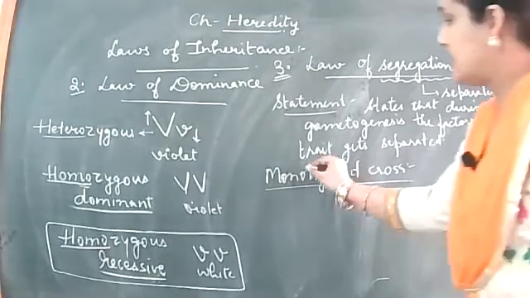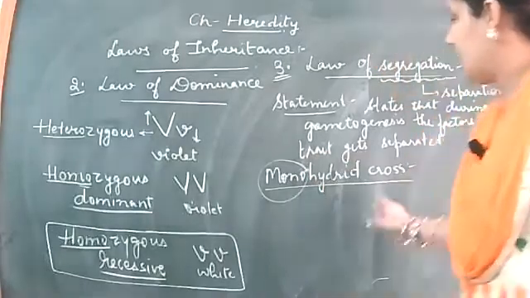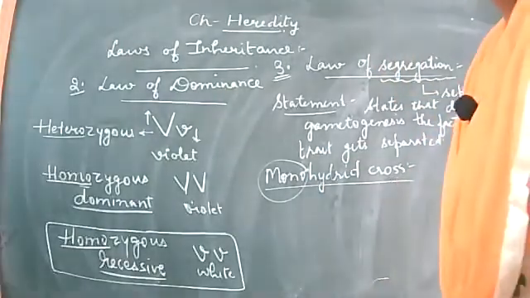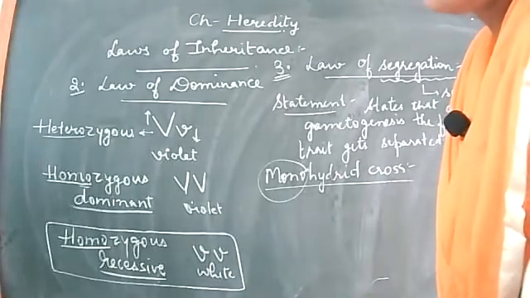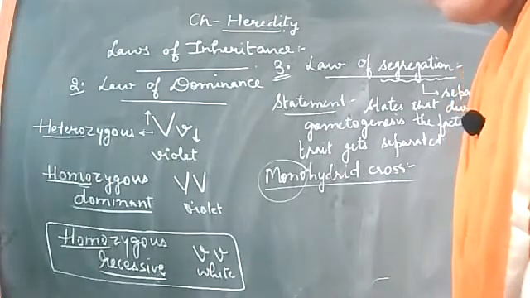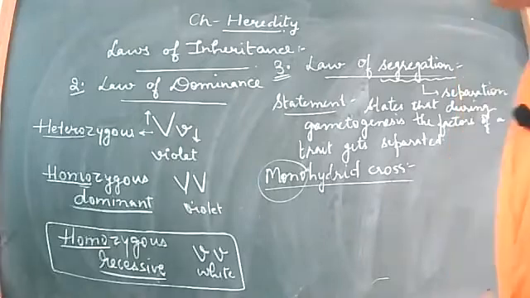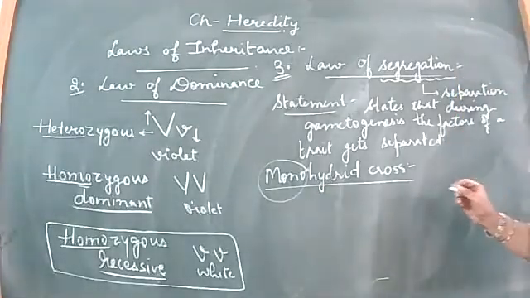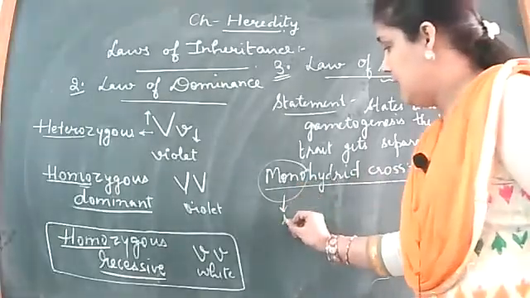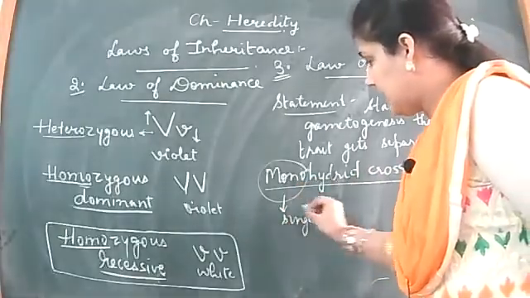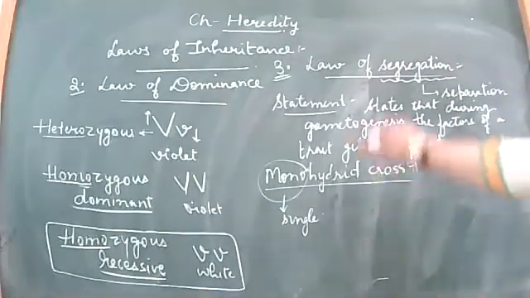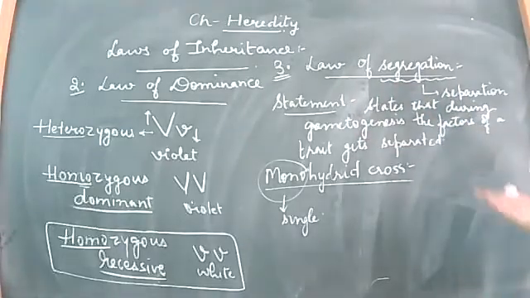Mono means single. When a cross is constructed on the basis of a single characteristic, that is, only one single characteristic is taken and a cross is built on that, then we say it is a monohybrid cross. Just the inheritance pattern of a single character, how it is inherited from the parents to the offspring.